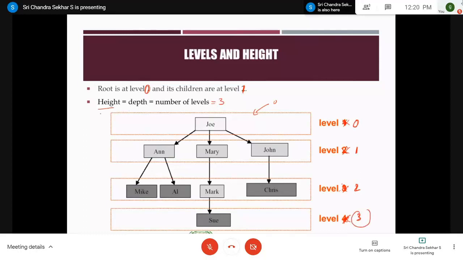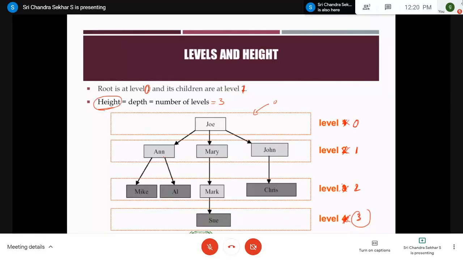We have some formulas related to height. That's why we are stressing this height terminology. If you take a wrong value as the height, you will get a wrong answer. That's why always remember that the root is always placed at level 0 only. It's not level 1, it's level 0.